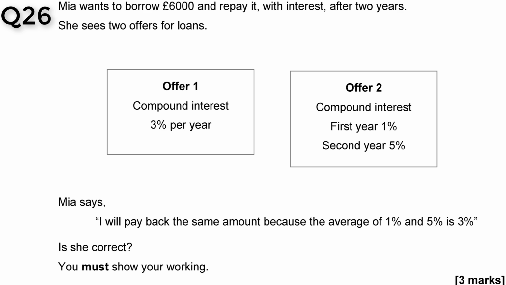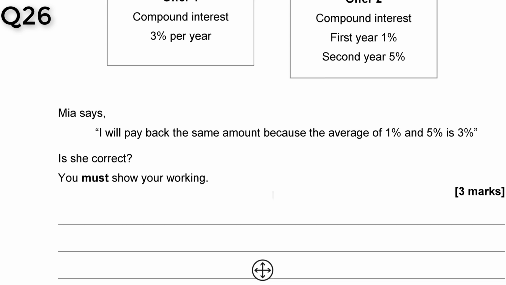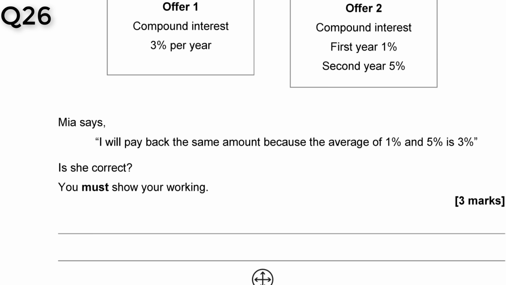Mia wants to borrow £6,000 and repay it with interest after 2 years. She sees two offers for loans. Offer 1 is compound interest of 3% per year, and offer 2 is compound interest, first year 1%, second year 5%. Mia says, I will pay back the same amount because the average of 1% and 5% is 3%. Is she correct? You must show your working. Well, the only way to find out is to do it. So let's see if we can work it out.